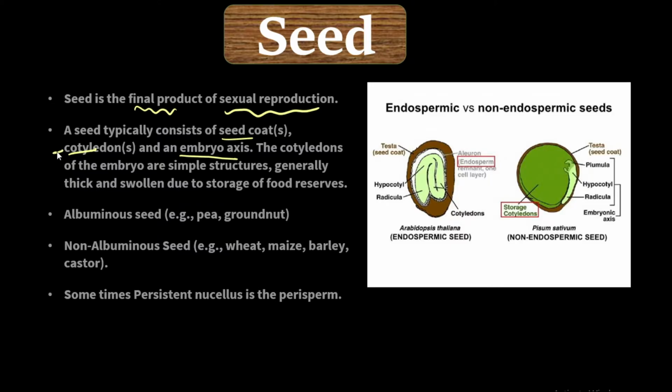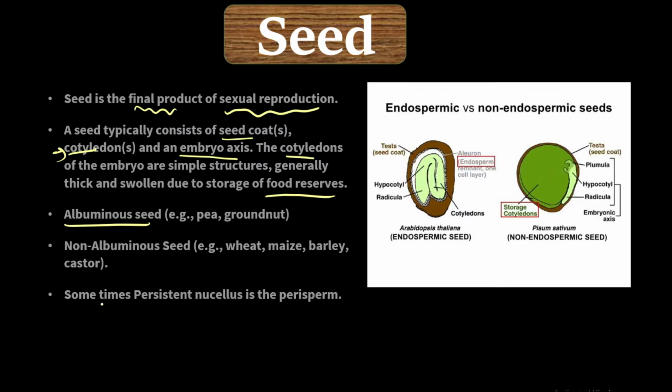So what is the main role of cotyledon here? Cotyledon, or cotyledons precisely in dicot seed, basically they store food. That is the reason why they are called food reserves, because cotyledon stores food, and that food is necessary for the development of the seed into plant, or the development of the embryo which is present inside the seed into plant.